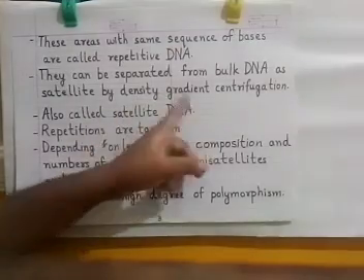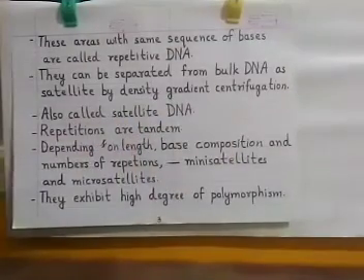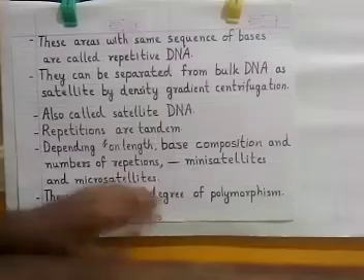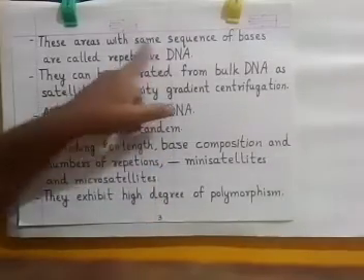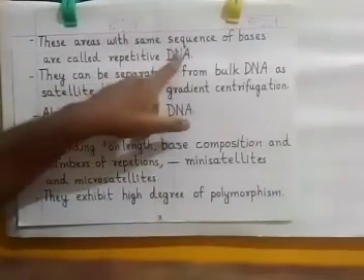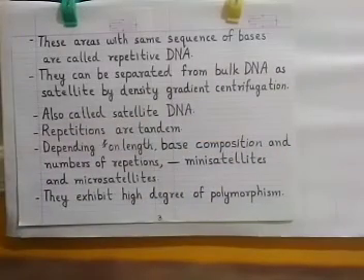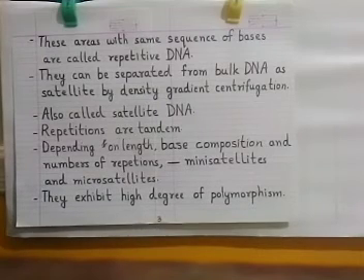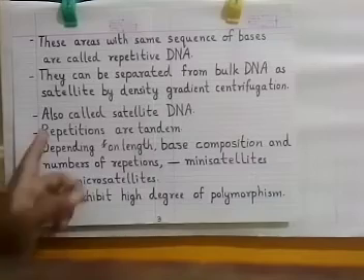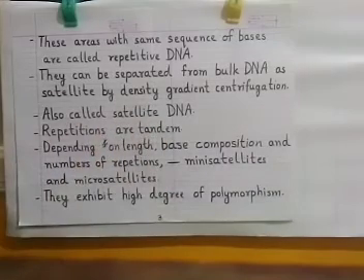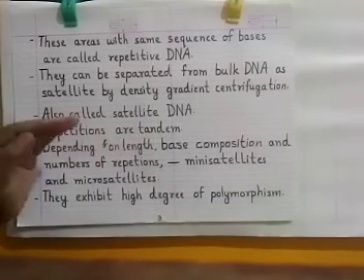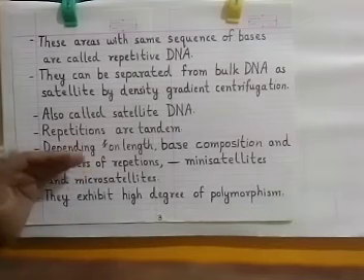Density gradient centrifugation is one kind of centrifugation which helps us to separate the repetitive DNA portions from the bulk DNA portion. Okay. This repetitive DNA, obviously, is smaller in quantity. It is also called satellite DNA. Now let us concentrate on the repetitions.